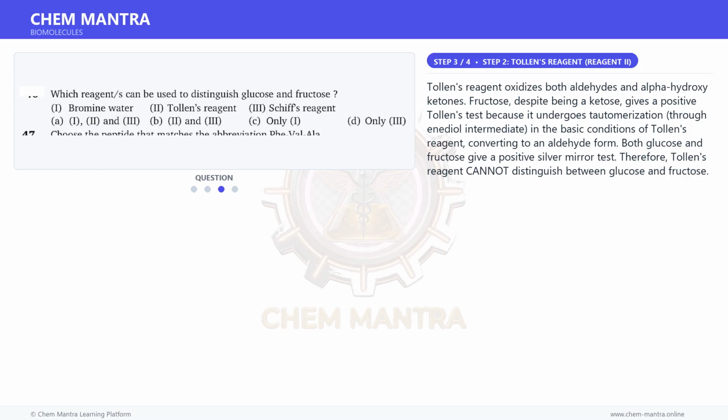Moving on to the next step. Tollens reagent oxidizes both aldehydes and alpha-hydroxyketones. Fructose, despite being a ketose, gives a positive Tollens test because it undergoes tautomerization through an enediol intermediate in the basic conditions of Tollens reagent, converting to an aldehyde form. Both glucose and fructose give a positive silver mirror test. Therefore, Tollens reagent cannot distinguish between glucose and fructose.